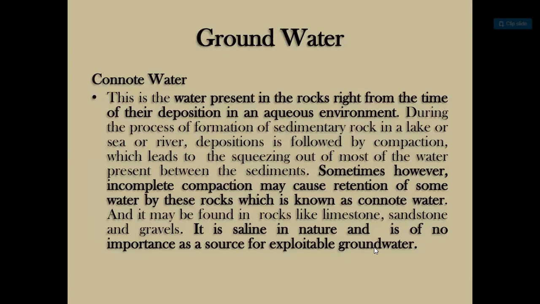Sometimes, however, incomplete compaction may cause retention of some water by these rocks, which is known as connate water, and it may be found in rocks like limestone, sandstone, and gravels. It is saline in nature and is of no importance as a source of exploitable groundwater.